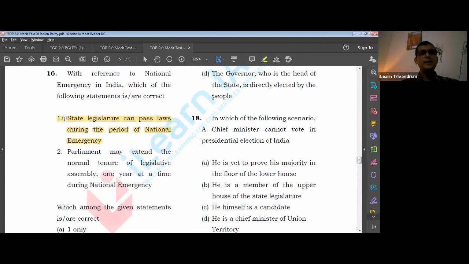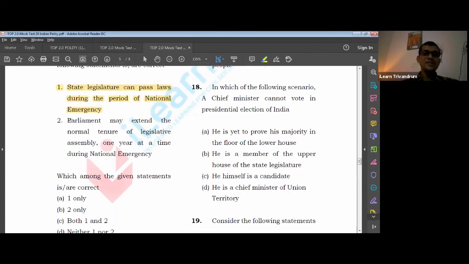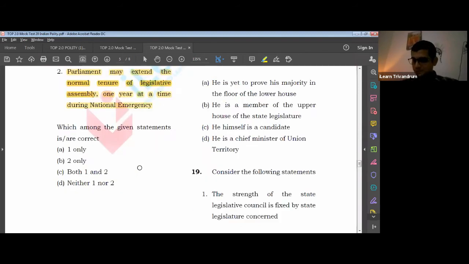Parliament may extend the normal tenure of the legislative assembly by one year at a time. Is that right? Yes, it is Parliament which is empowered to extend it, because it is from the center. It is emergency, so Parliament takes a lot of actions with respect to the assemblies also. So the answer here should be C.